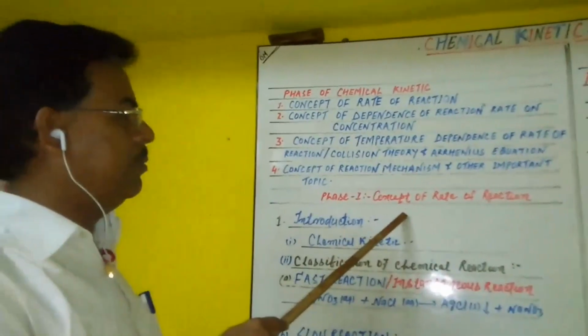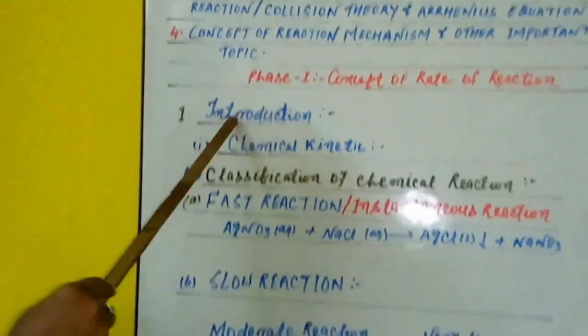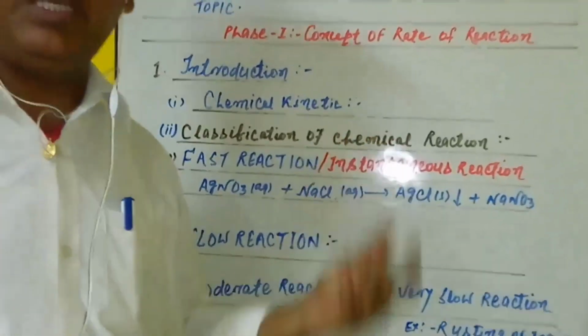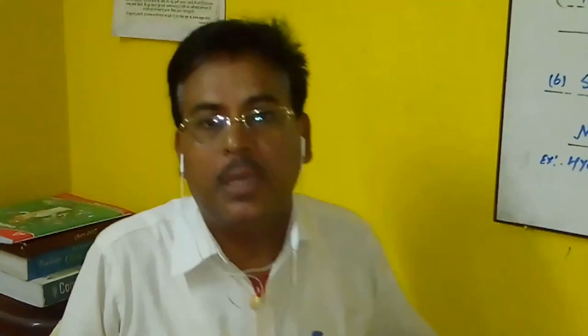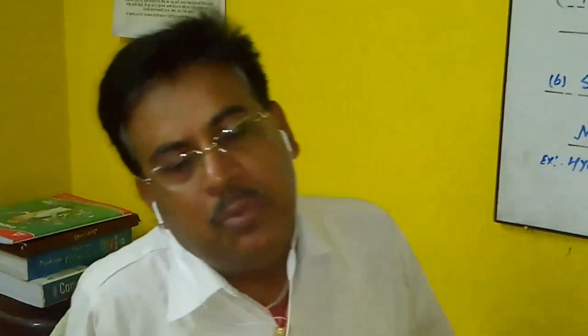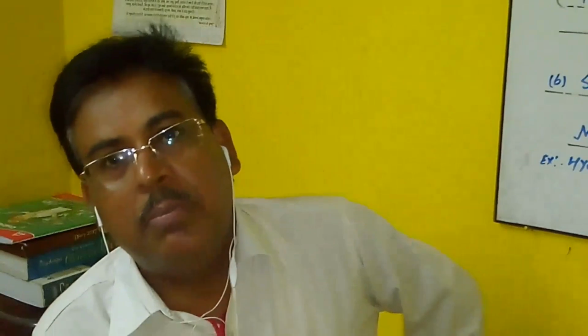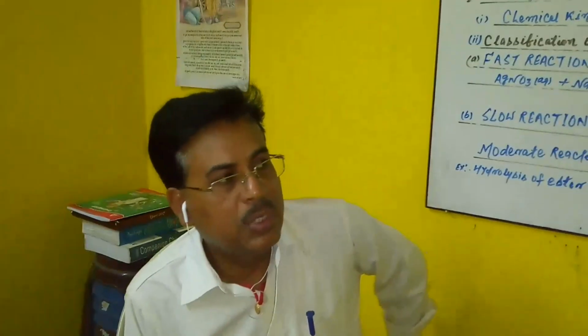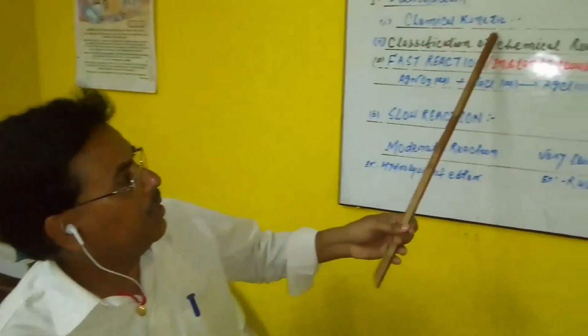In the first phase we discuss the concept of rate of reaction. We begin with the introduction to chemical kinetics. We have already given the definition: that branch of chemistry which deals with the rate or velocity of any chemical reaction, the factors influencing the rate of reactions, and moreover the mechanism of the reactions. And simply, the step in a given mechanism that is considered the rate controlling step. So these are the chemical kinetics.